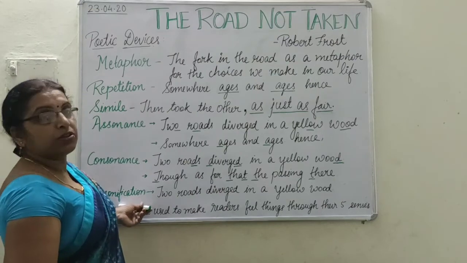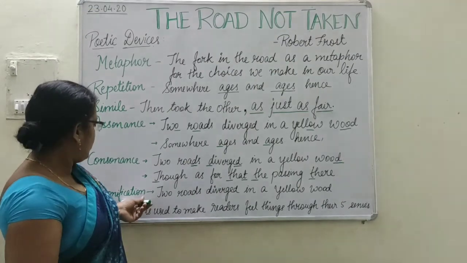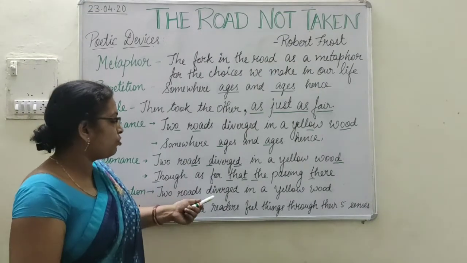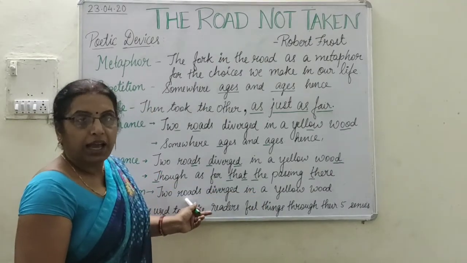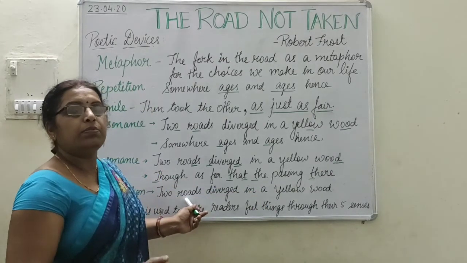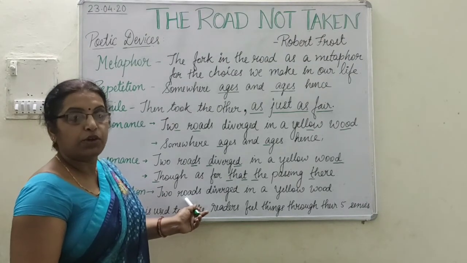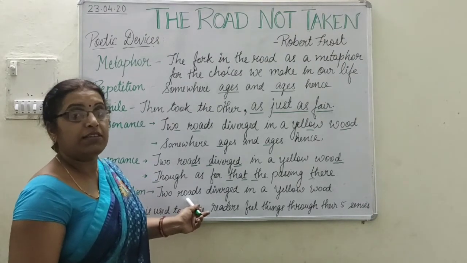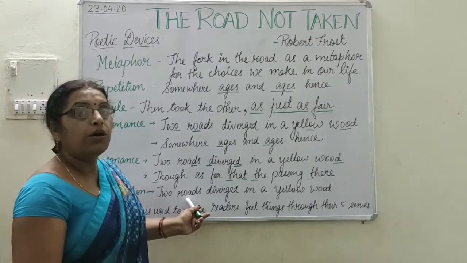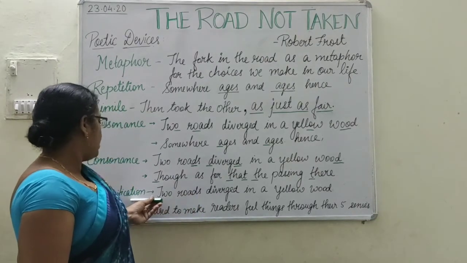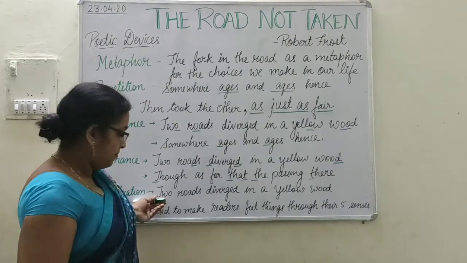Next is personification. Here, "the two roads diverge in a yellow wood." The road is said to diverge, but actually it is the mind of the person that is diverged. The human being's mind is diverged. There is a dilemma in the selection of the choices or the path. So it is personification.